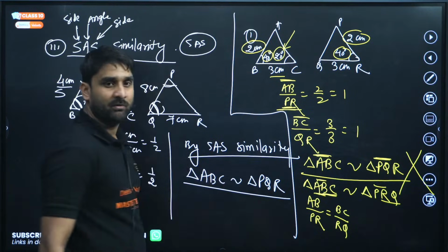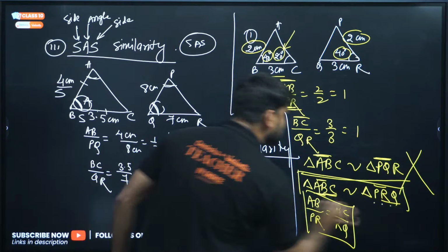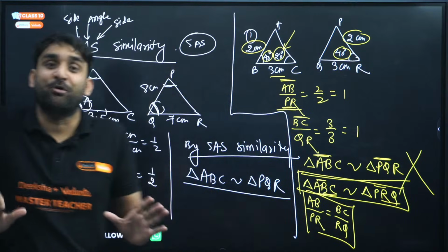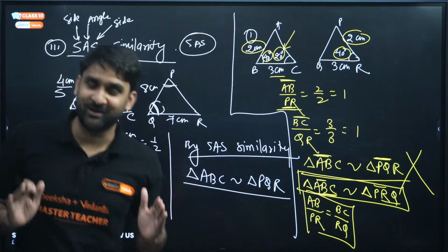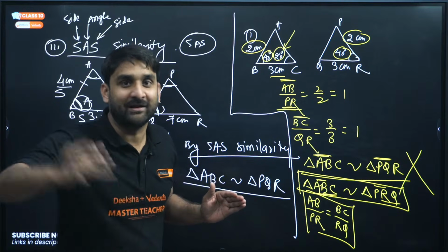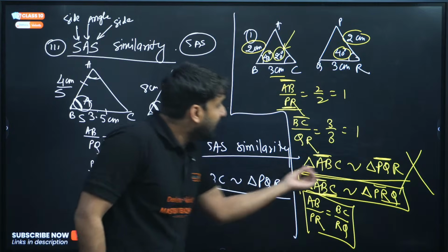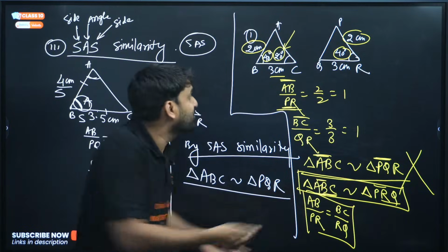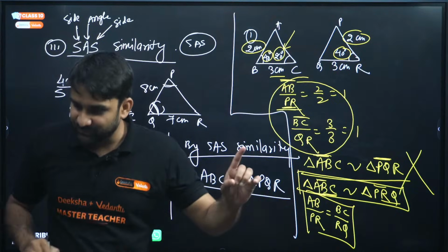BC for QR means RQ. Now this is correct. So writing the similar triangles name is very important in triangle chapter. Trust my words, my dear. Don't be in a hurry, don't be in flow. When you are writing the triangles are similar, you have to write the similar triangle in such a way that they follow the order also. This is very important.